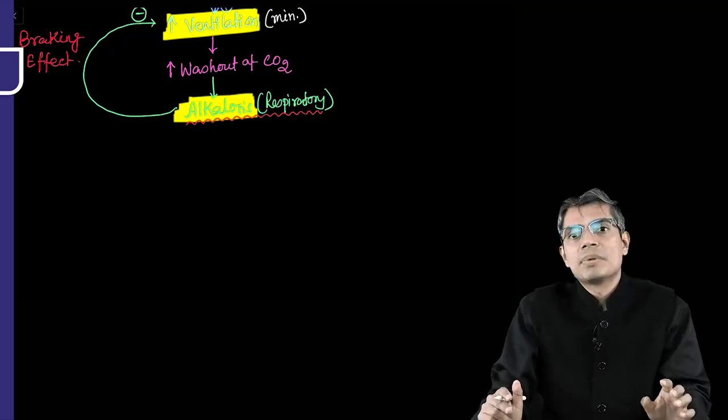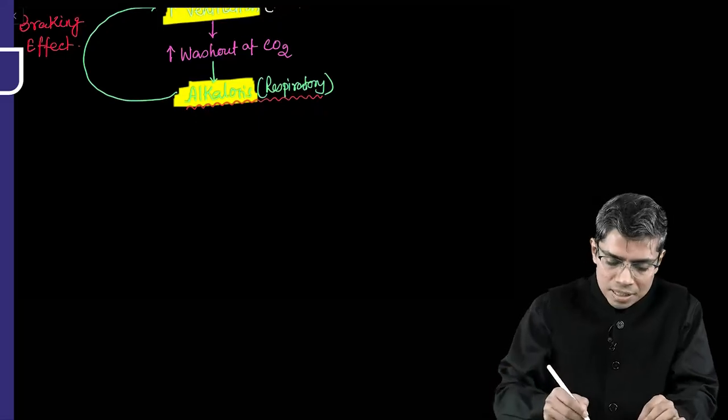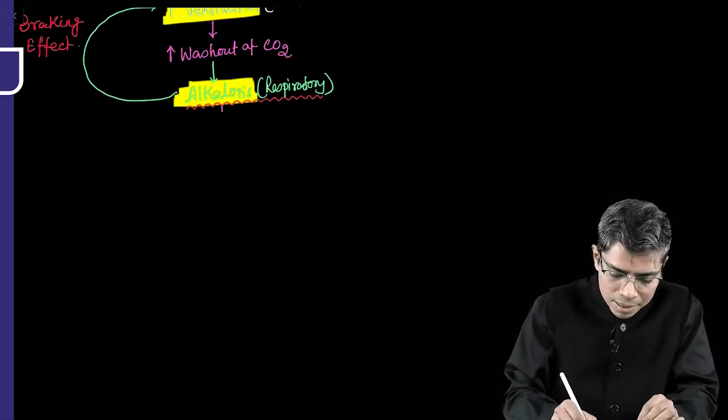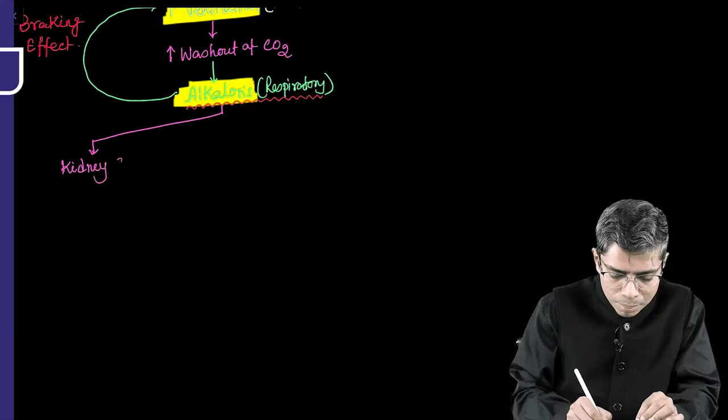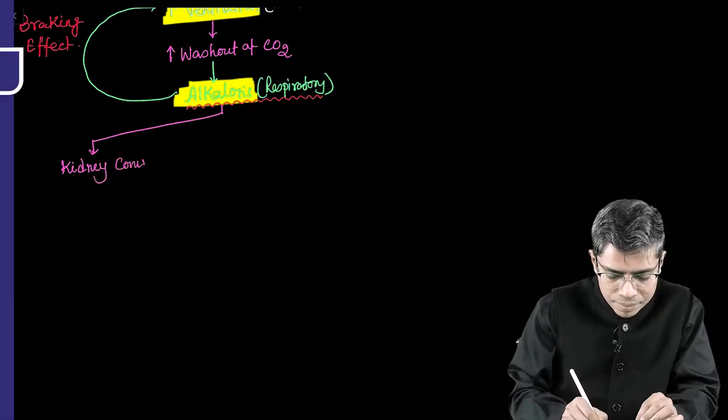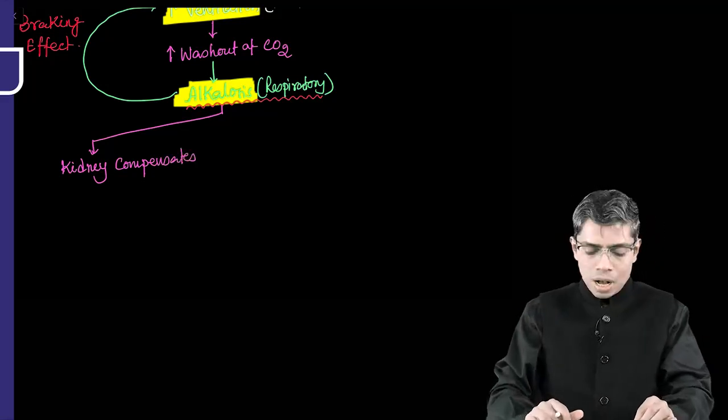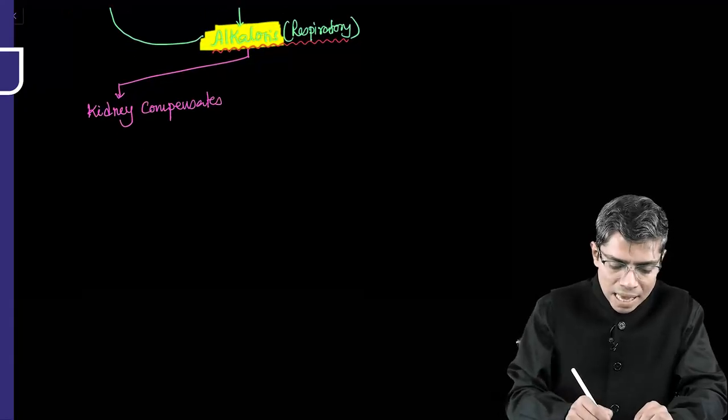Kidney will compensate, metabolic compensation will happen. So for this alkalosis, the kidney will start compensation. Kidney compensates in this condition.